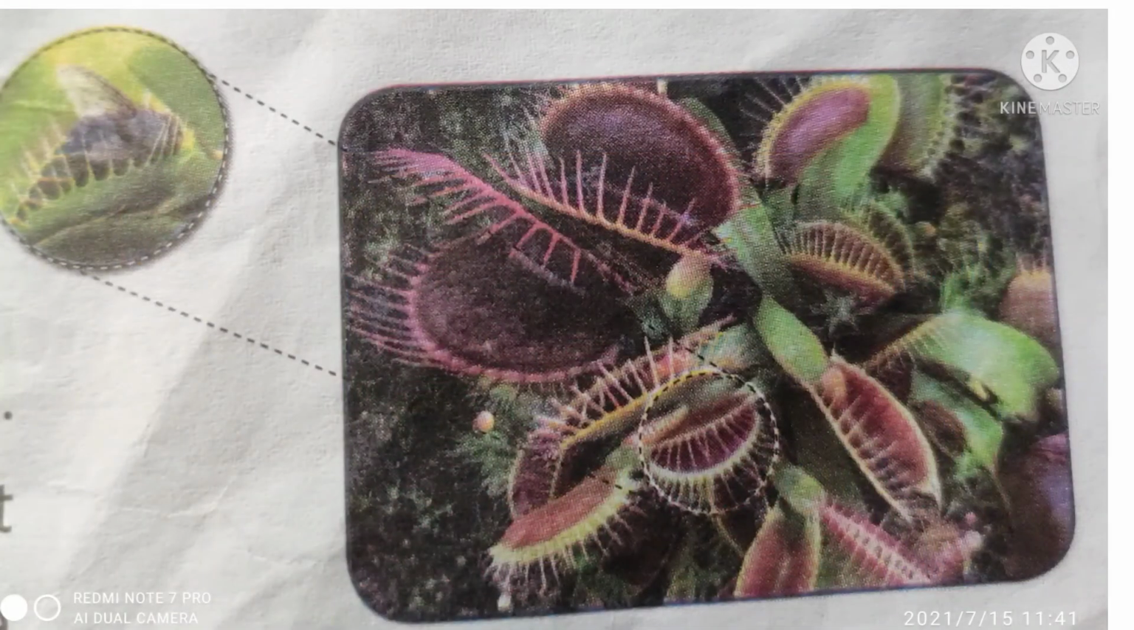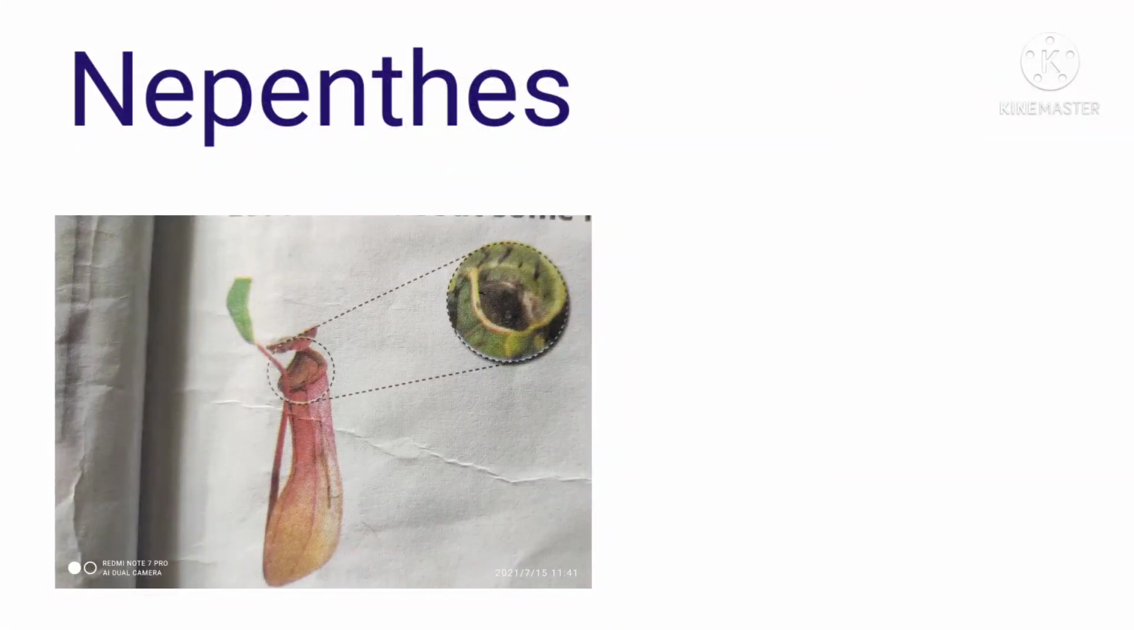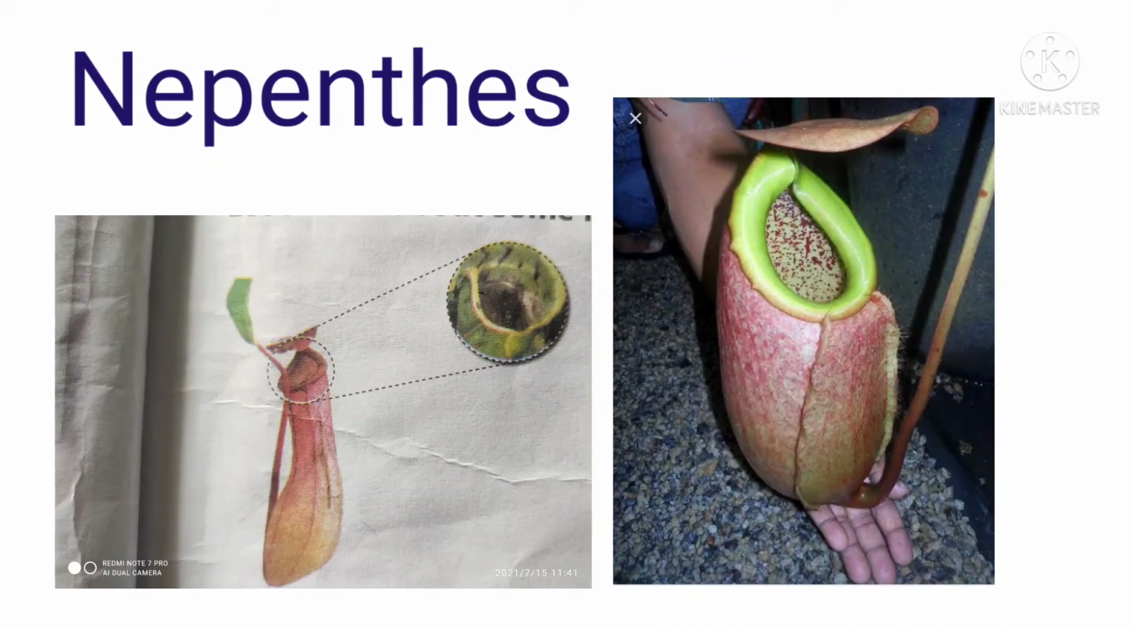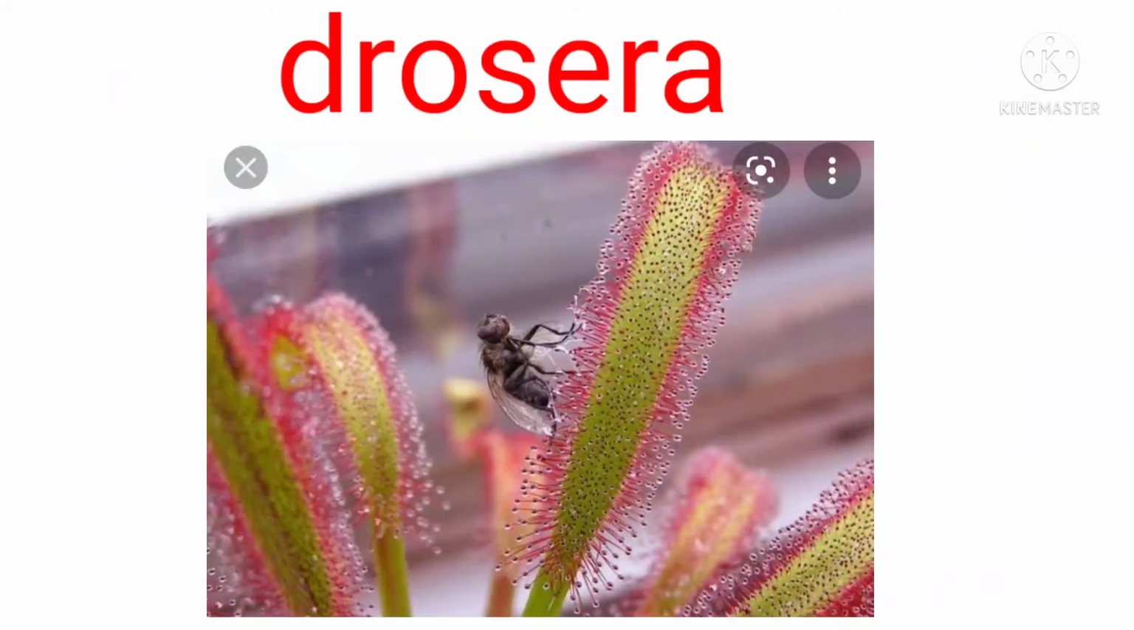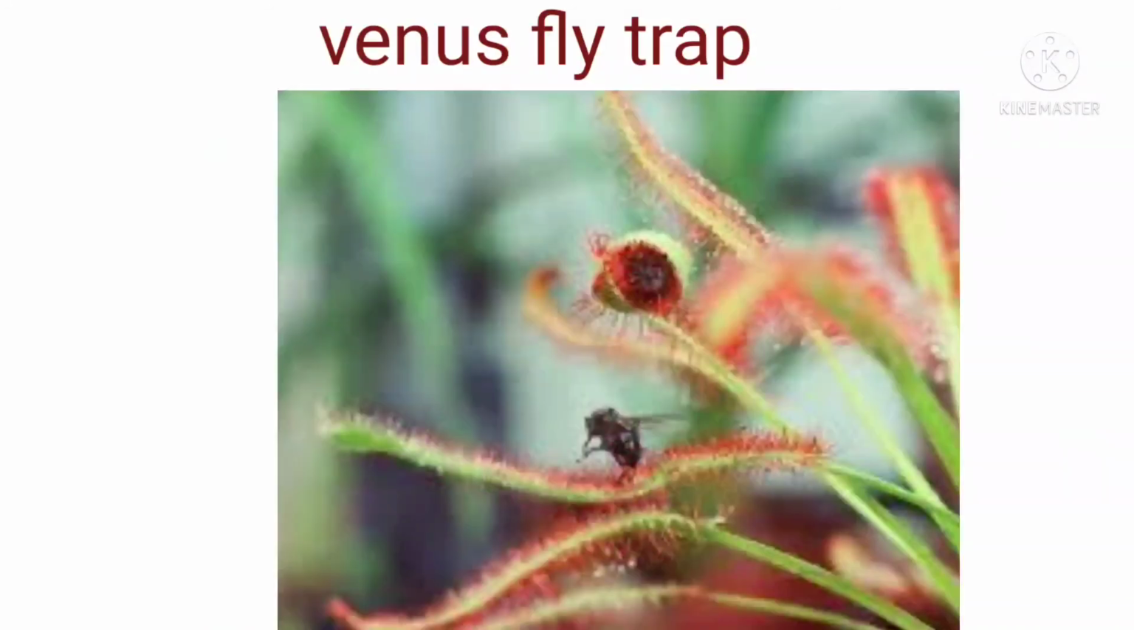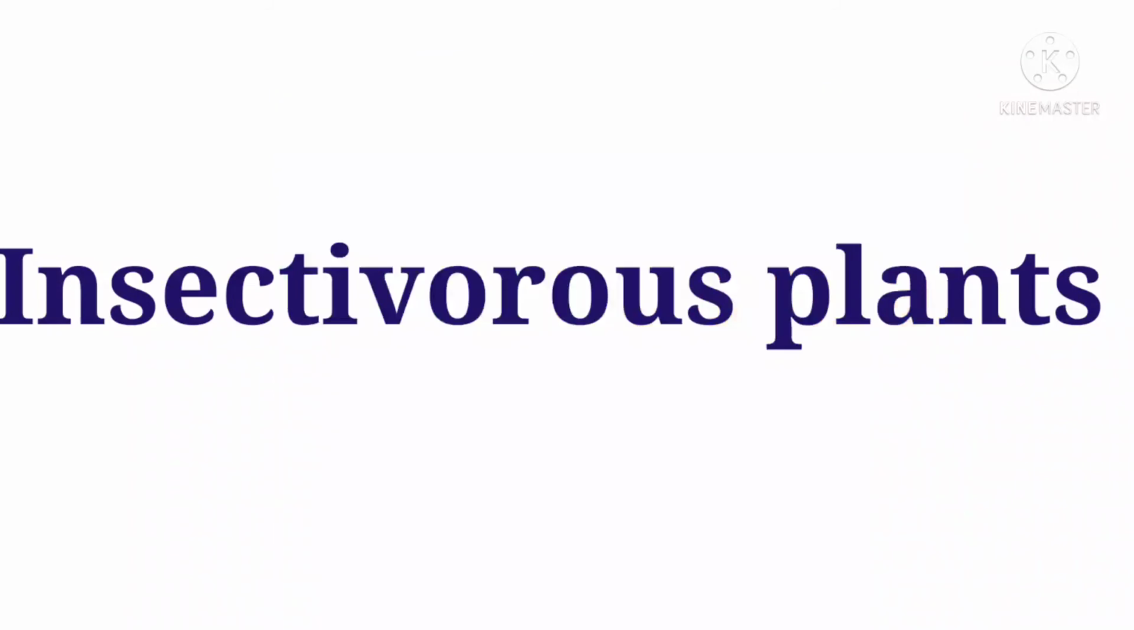See, children, leaves of these plants are specially modified to trap insects. The best examples of carnivorous plants: Nepenthes, Drosera, Utricularia, Venus flytrap. They are also called carnivorous plants.